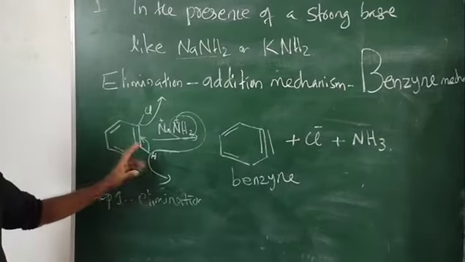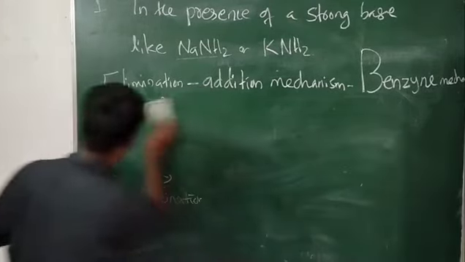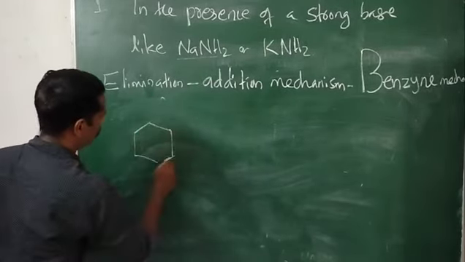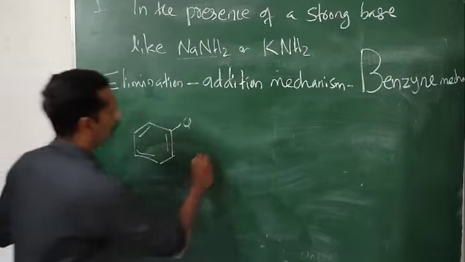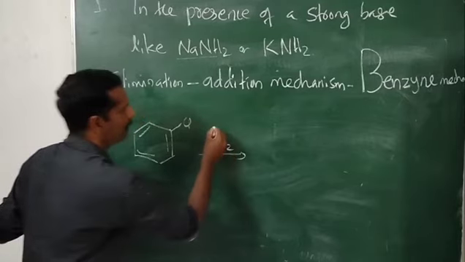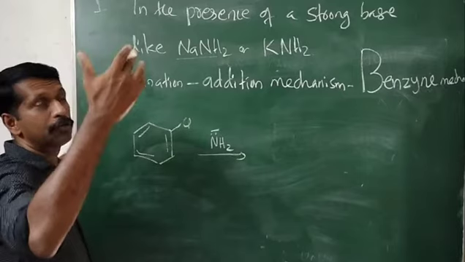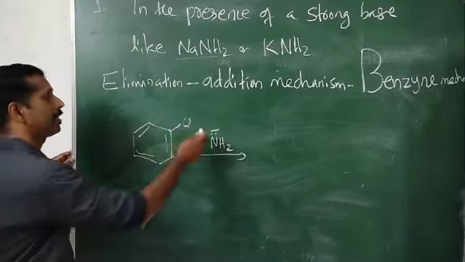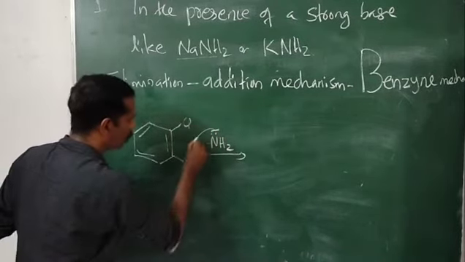So once again, look at it here. I can explain this same step once again. I am taking chlorobenzene. You can put chlorine anywhere in the ring. This is chlorobenzene, and our nucleophile is NH2 minus. We have studied NaOH in the SN2 and SN1 reactions, where we take OH minus as the nucleophile. Here it is NaNH2, and NH2 minus is the nucleophile. This nucleophile removes a proton from here.